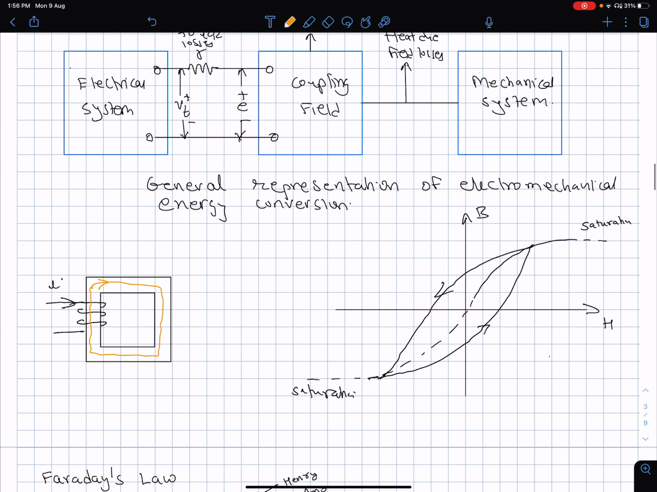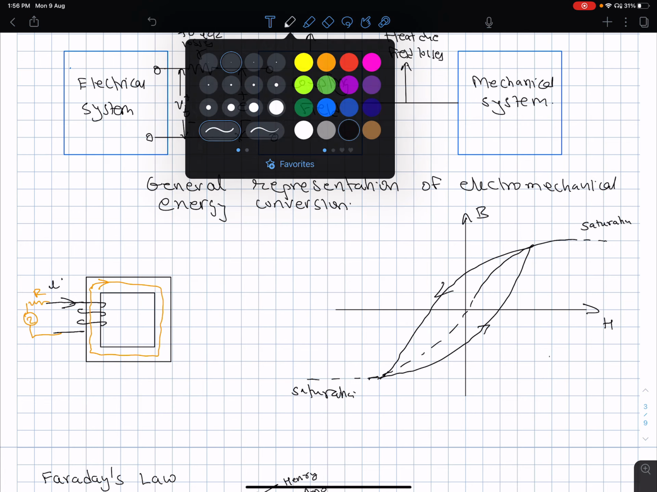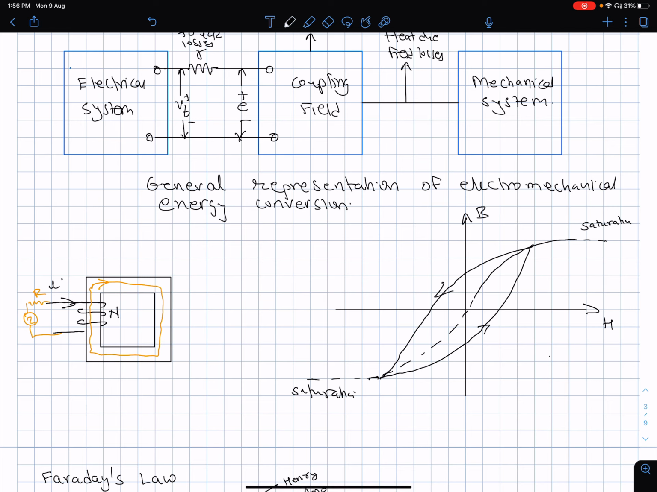And now let us say that I connect an alternating voltage source or a current source to this. So this has n turns, and if the average length of this magnetic path is L meters, everything is going to be in SI units or MKS units,